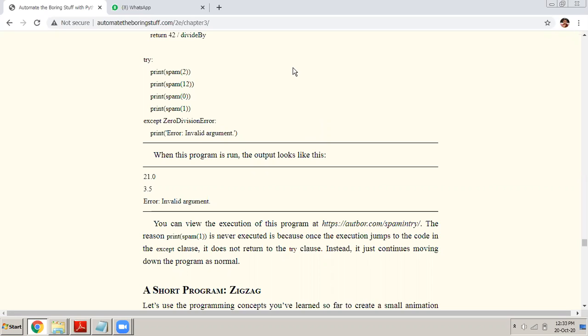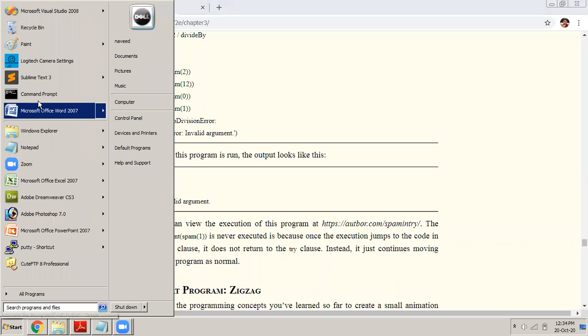Exception handling technique is available in almost all advanced programming languages, high level programming languages like C++, Java, C Sharp, even in Python. All programming languages have this concept of exception handling. And why do we use it? We use it in all programming languages for the same concept. We use it for handling runtime errors. So let us take an example and see how we can use exception handling.